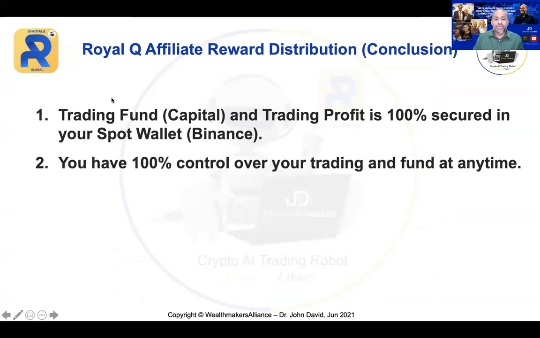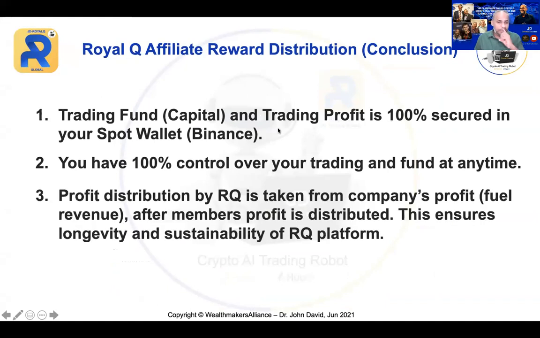Number 2, you have 100% control over your trading fund at any time. This is the most important thing. Number 3, profit distribution by Royal Q is taken from company profit, which is their fuel revenue, after members' profit is distributed. So this ensures longevity and the sustainability of the RQ platform.